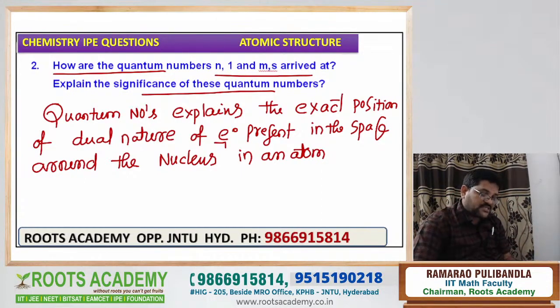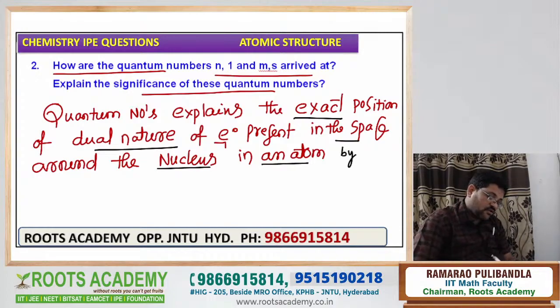So the quantum numbers explain the exact position of the dual nature of electron present in the space around the nucleus in an atom by derivation of the Schrodinger wave equation.